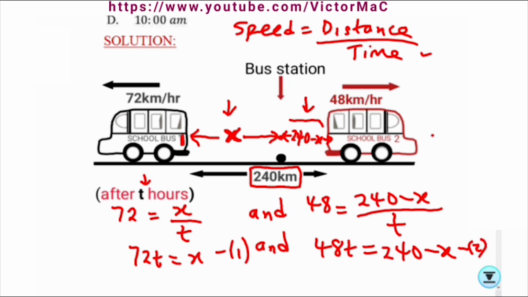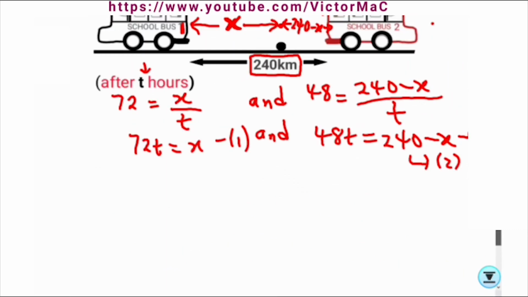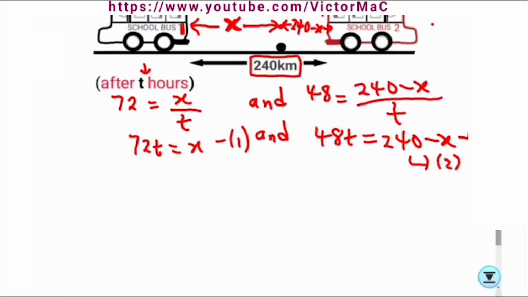This is equation 2. Let us substitute our x, which is in equation 1, into equation 2, such that anywhere we see x, we replace it by 72t.